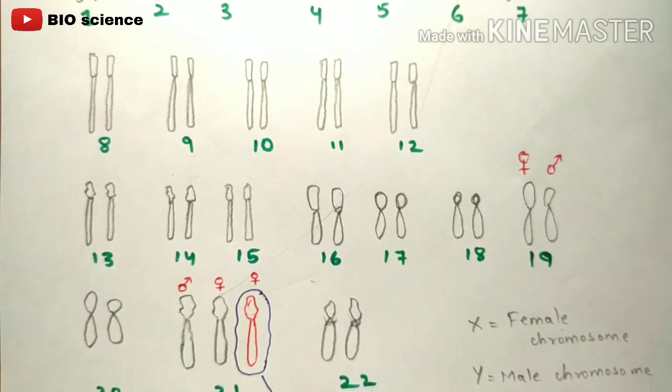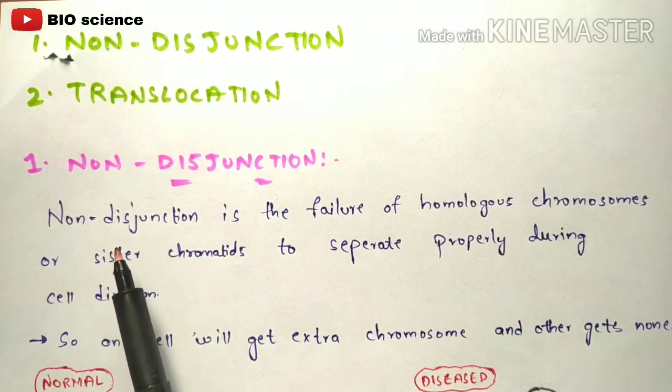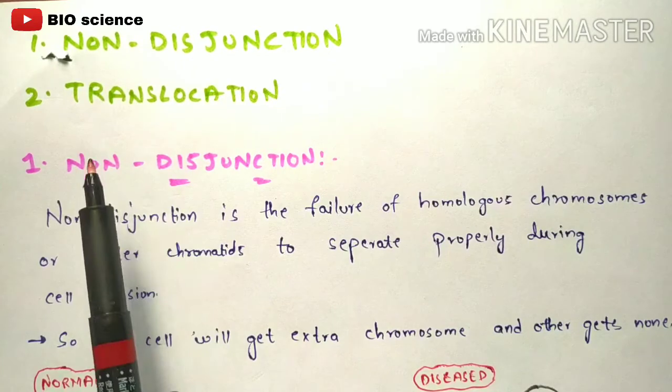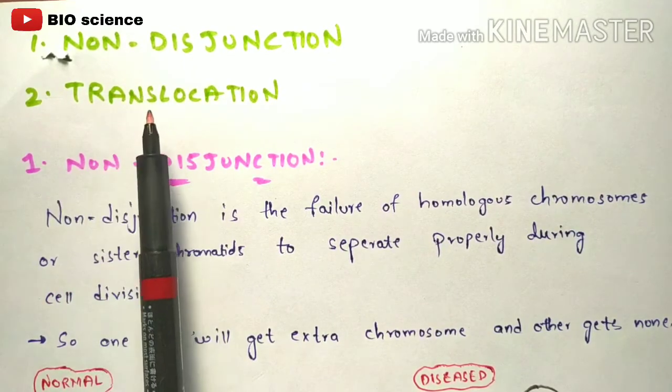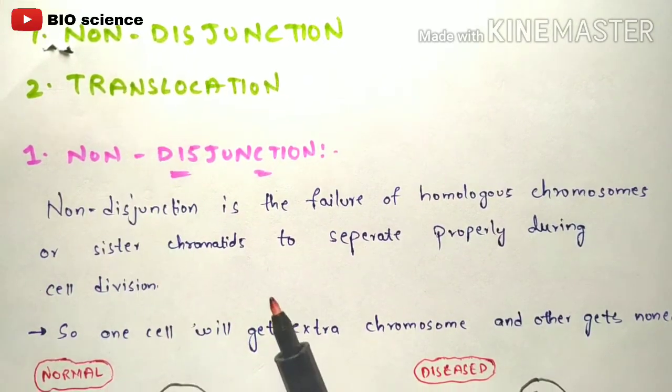Now let us see the causes of Down syndrome. There are two causes. The first one is non-disjunction and the other is translocation. Firstly, let us discuss non-disjunction.